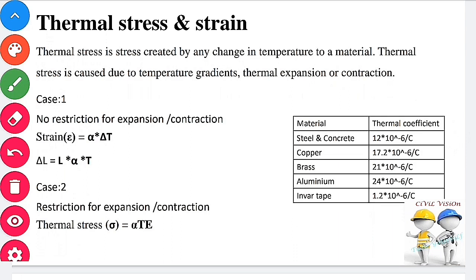Case 2. Restriction for expansion and contraction. Thermal stress equal to alpha TE. Therefore, the thermal stress exists. These are the some of the materials and their thermal coefficients.